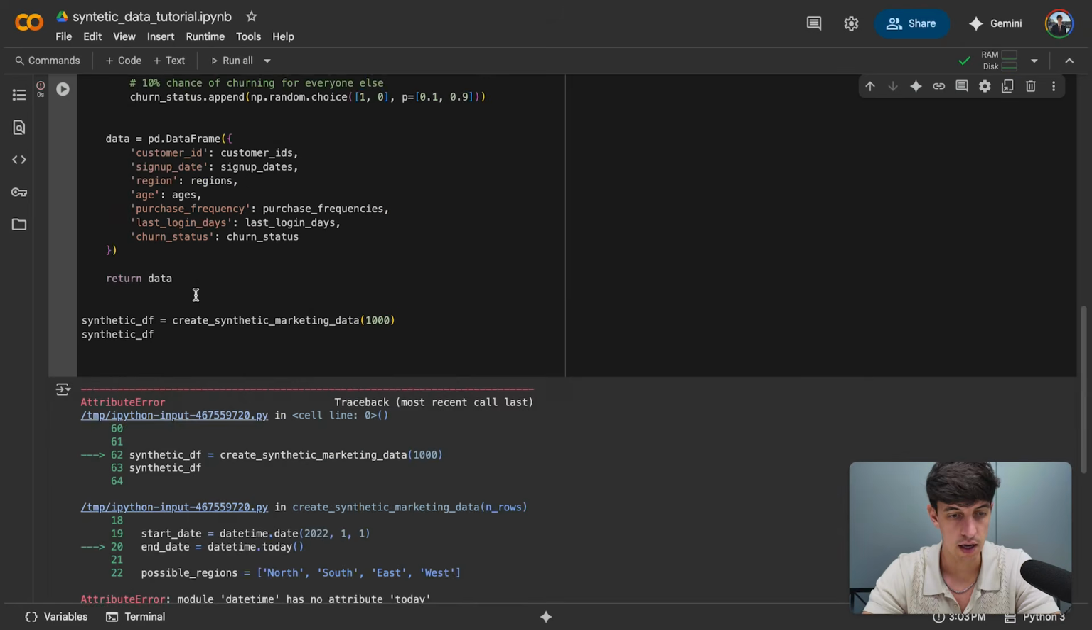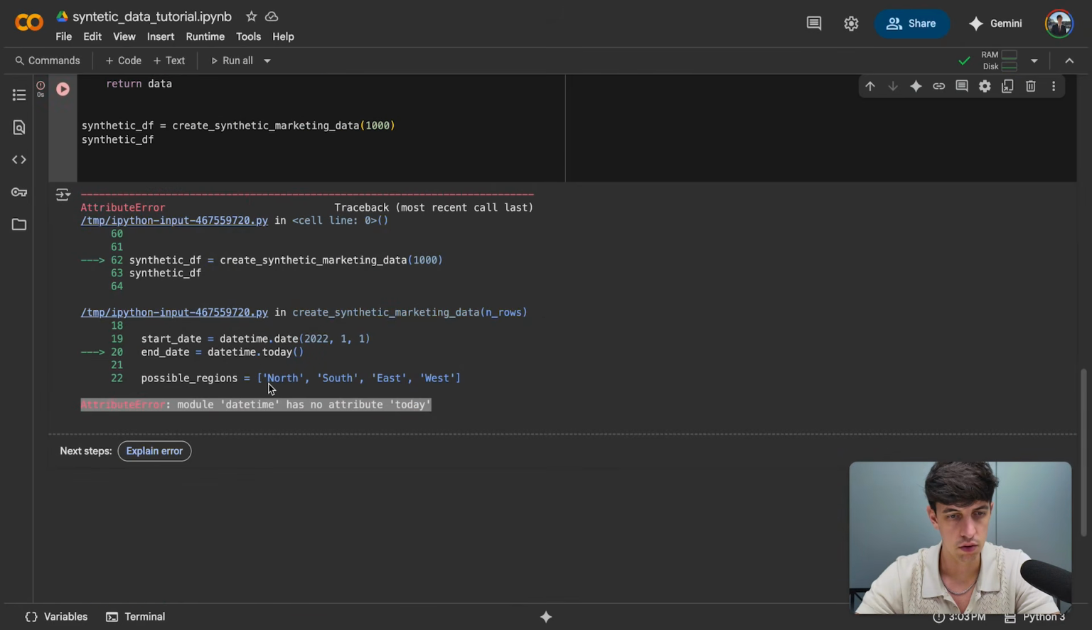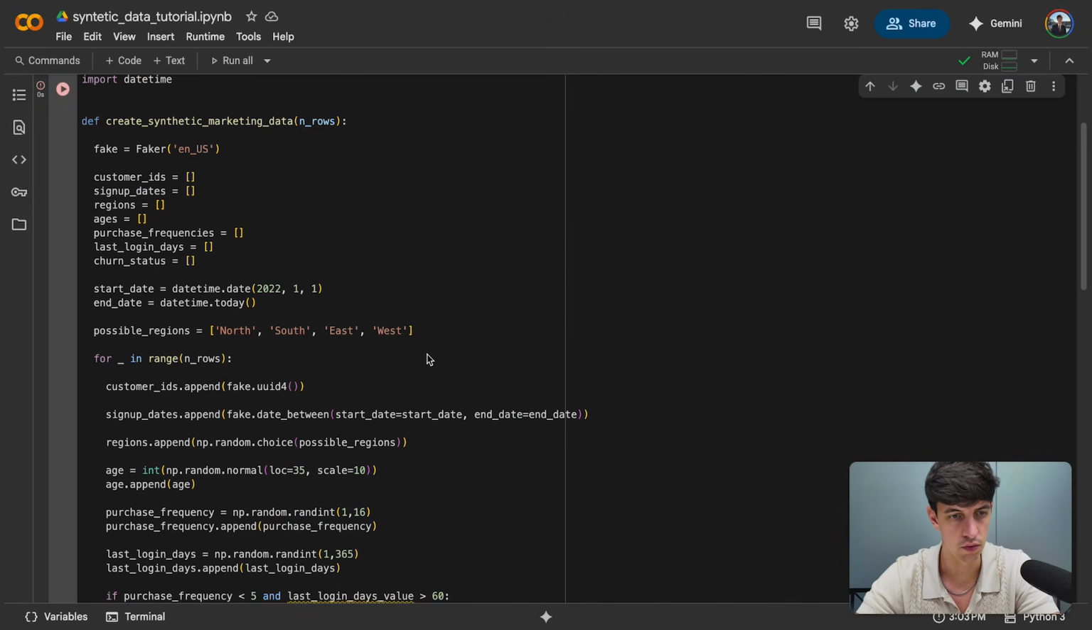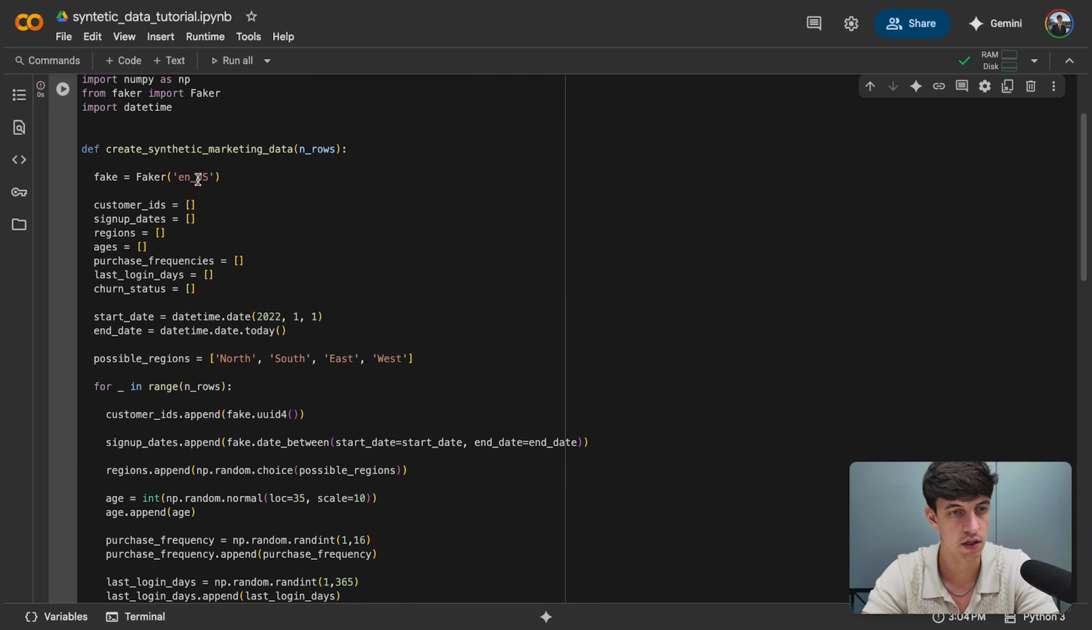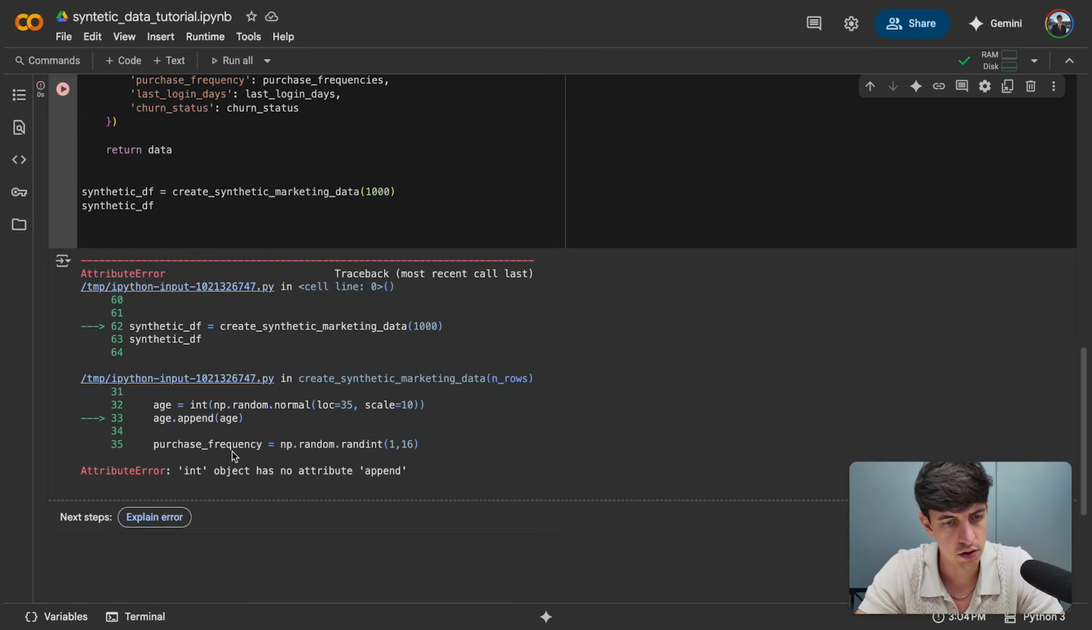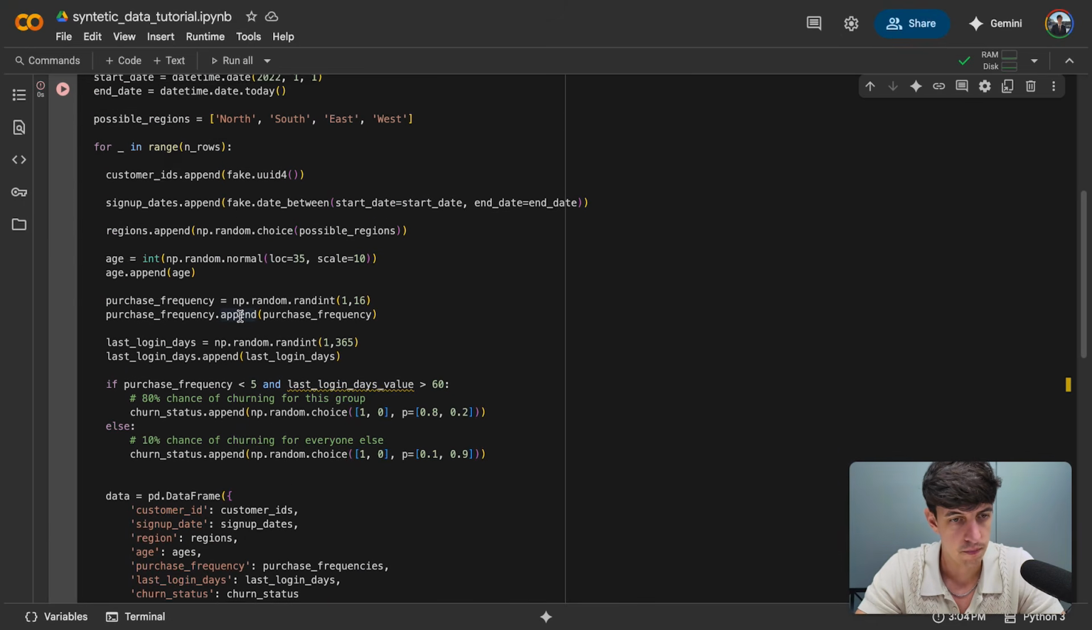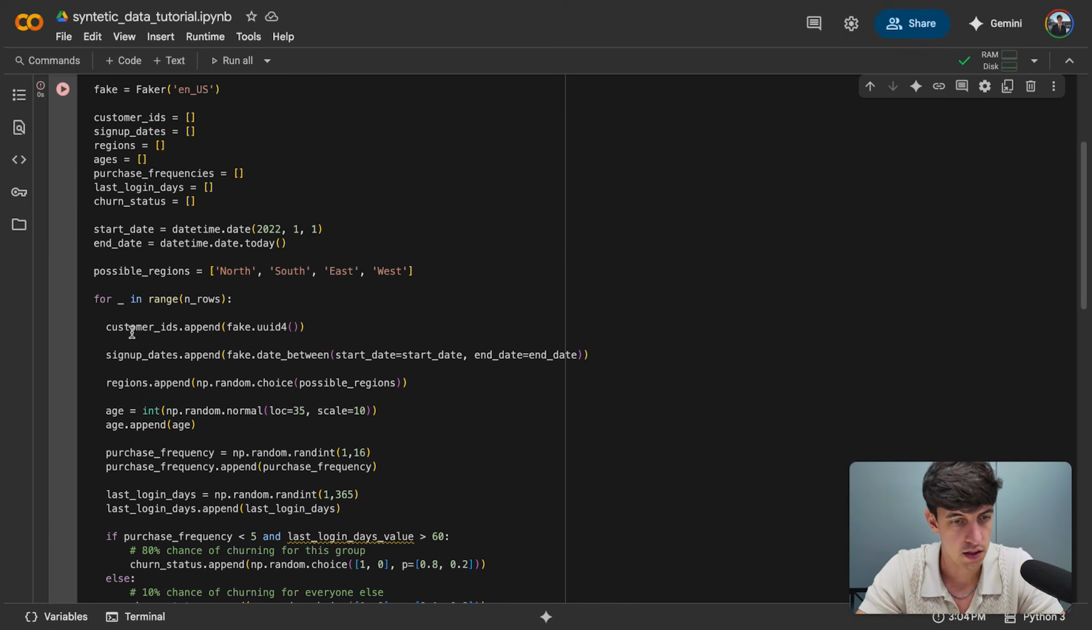So we're getting an error, and the error is module datetime has no attribute today. So this is the end date where we use today. As I was doing for the start date, I have to do datetime.date.today. Let's see if this fixes it. We're getting another error: integer object has no attribute append. So let me see. Yeah, I think this is the error here.